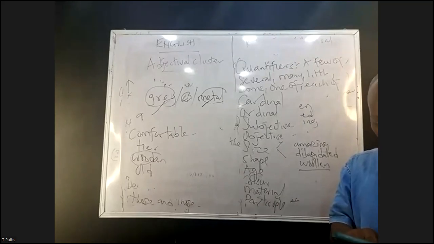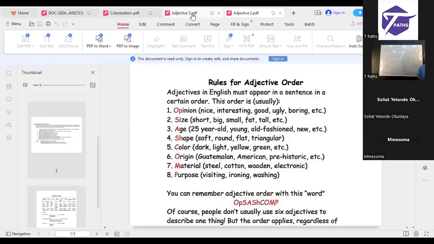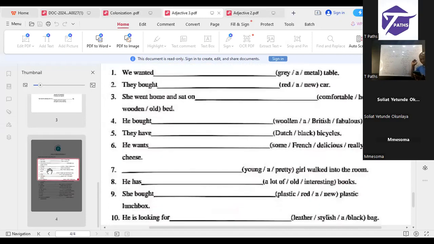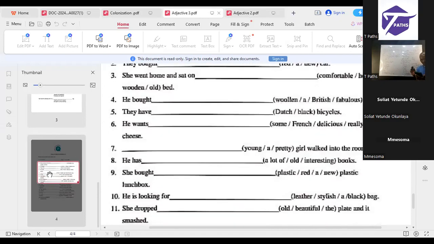Dash young, a pretty girl walk into the room. The other word, a young, pretty lady. Now, where the problem is this. There is a little bit of confusion there. Somebody that you call young may be considered what? Old, by virtue of the way she dresses. Opinion is not complex.